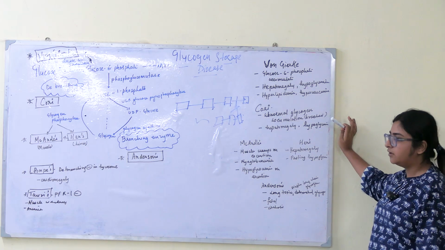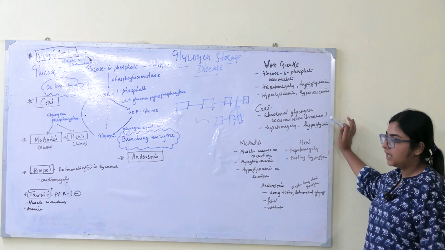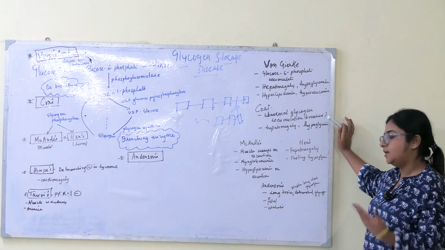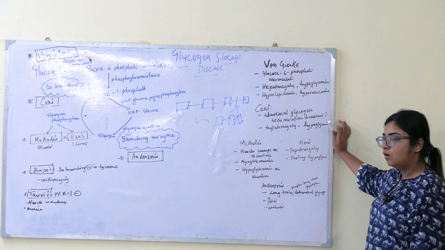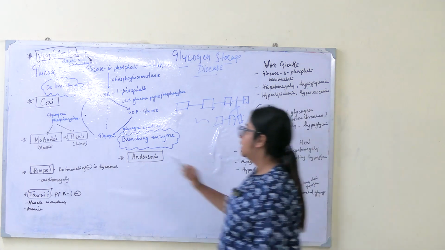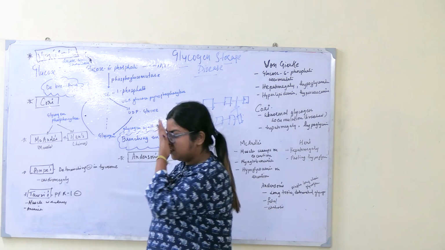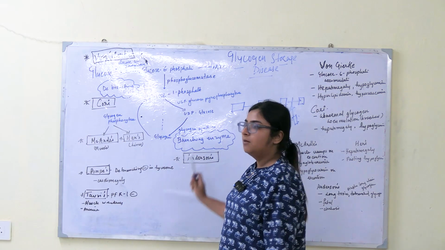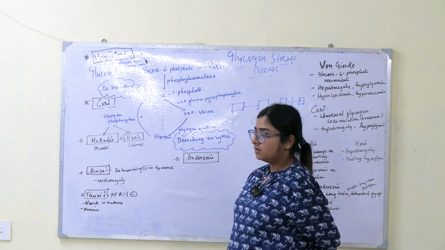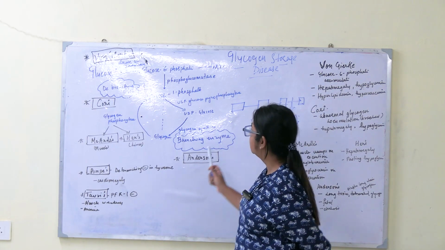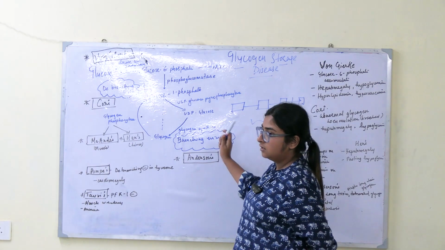Okay, now Hers, same, hepatomegaly. Anything which is wrong in the liver will manifest as hepatomegaly. Anything getting accumulated in liver will grow in size, and hepatomegaly is common in all these three. And fasting hypoglycemia. Okay, now McArdle's and Hers. So we are done with glycogen phosphorylase. So these two are done. Now the next one is what? Anderson's. Now branching enzyme, where it was acting, branching enzyme. Branching enzyme was used for what?